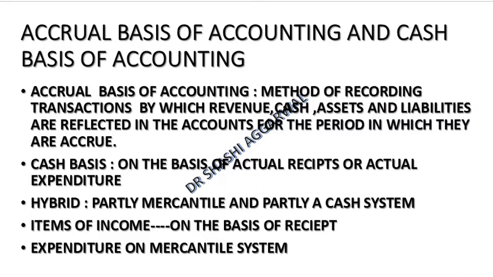Hybrid means partly on due basis and partly on cash basis. Like the items of income are recorded on the basis of receipt, when we actually receive them, but expenditure is recorded on the basis of due.